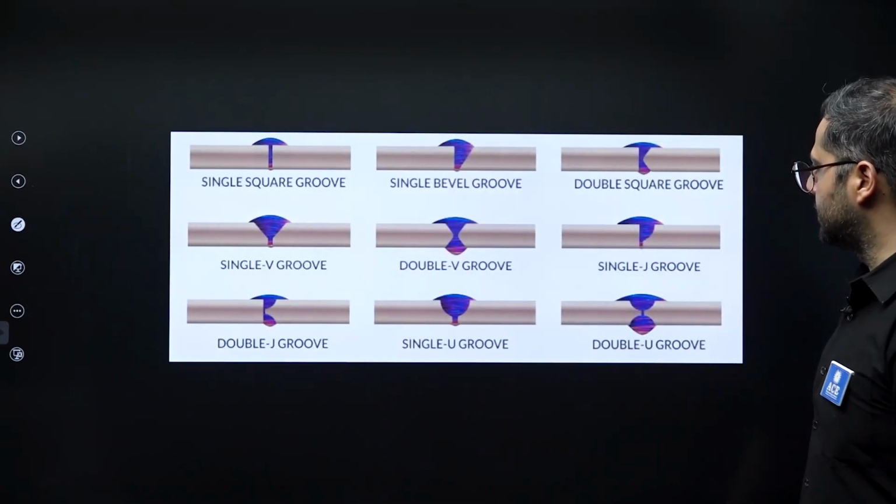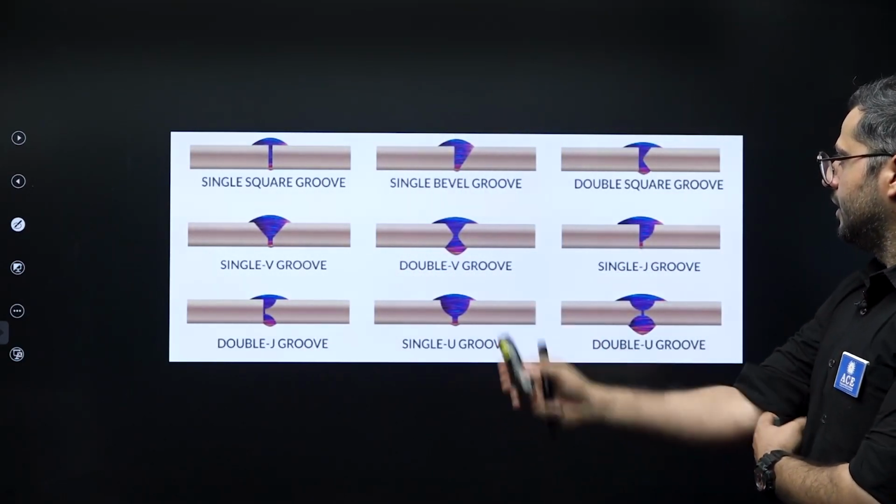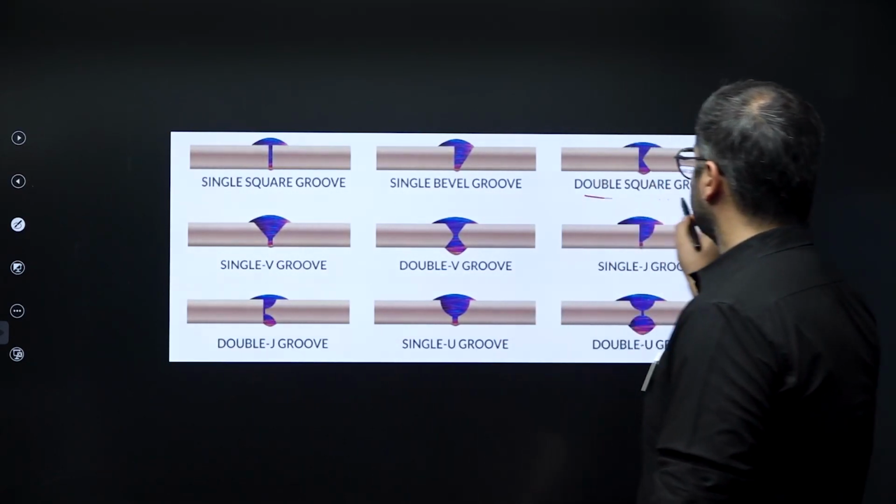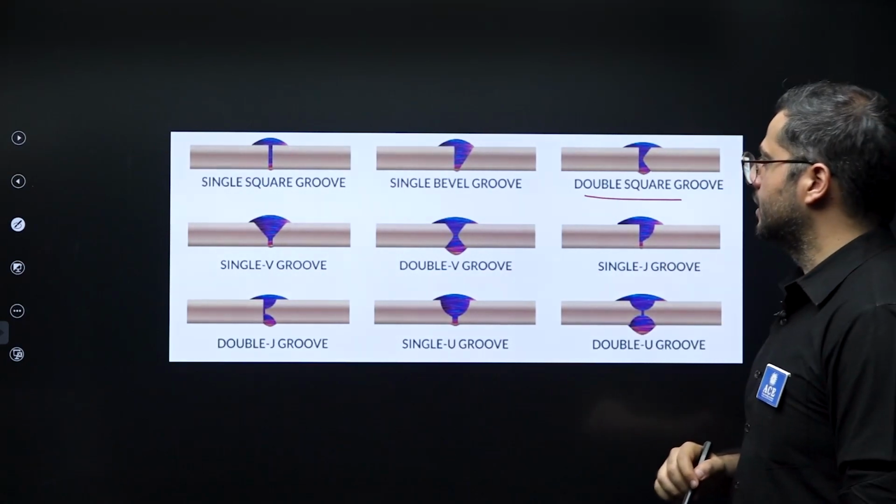These are the butt welds which you can see on the screen. Various types of butt welds: single square, single bevel, double square.